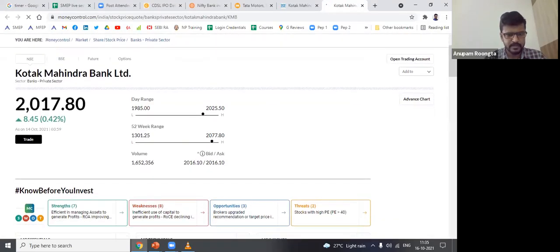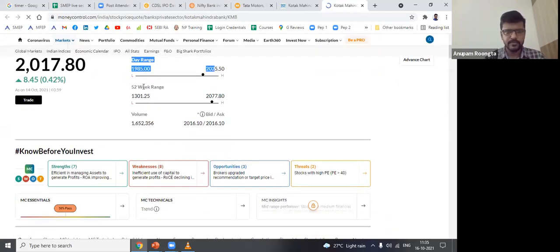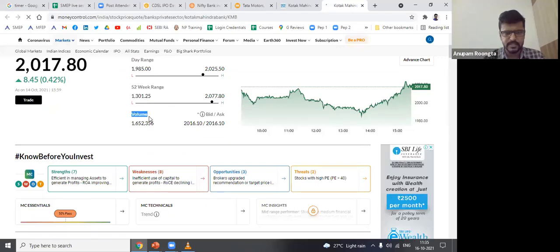Same Kotak Mahindra Bank. Look at this. Day range means what? In that day, what is the high and low? 52-week range means in the last 52 weeks, what's the high and low? Volume. Look, they're using the word volume here, right?